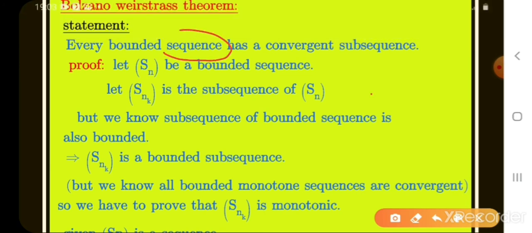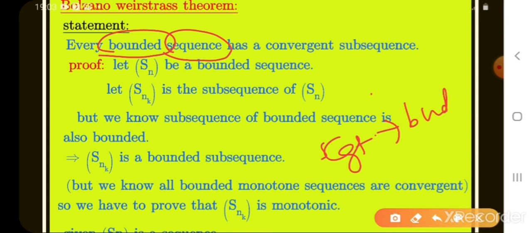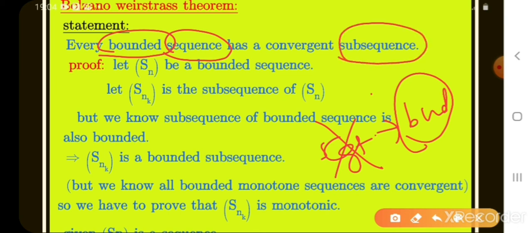Which type of sequence is a bounded sequence? Just bounded, not convergent. Among the important rules we learned, if a sequence is convergent, automatically it is bounded. If a sequence is bounded, it need not be convergent. Here we take only a bounded sequence. Is it convergent or divergent? But this sequence has a subsequence. Which type of subsequence? A convergent subsequence.